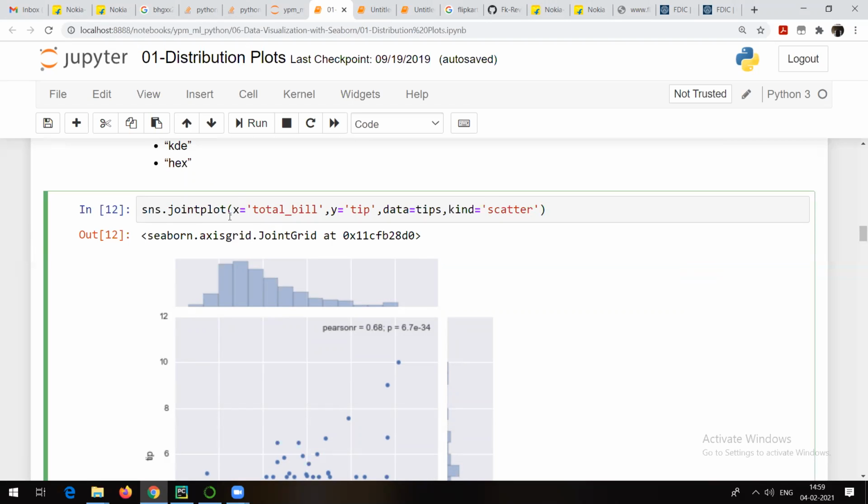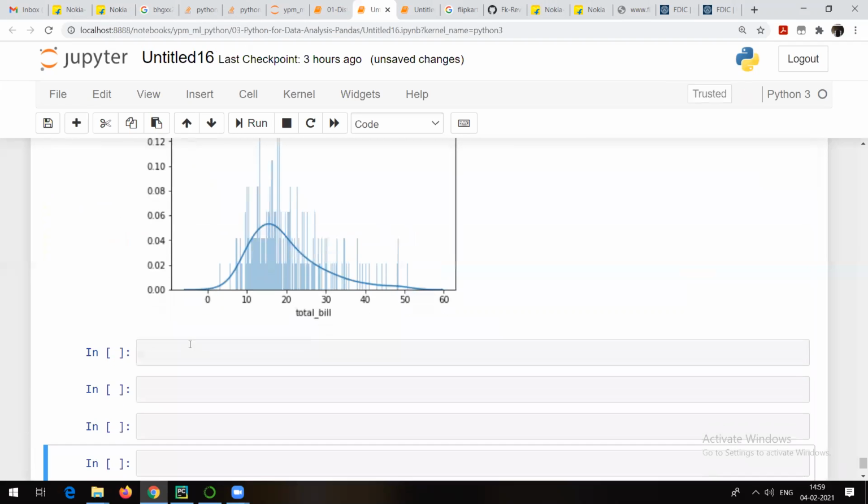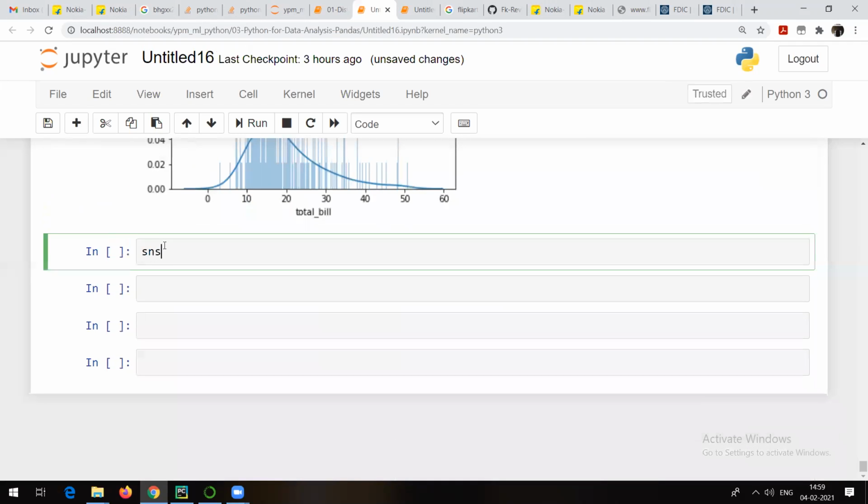So as it's a joint plot, you will see that in the earlier plot, the distribution plot, we were having only one variable, that is total bill. Here we have x and y, total bill and tip. So I want to understand the relationship between total bill and tip. Again here also I can make use of the Seaborn package, which is going to help me to visualize the data set. So sns.jointplot, right?